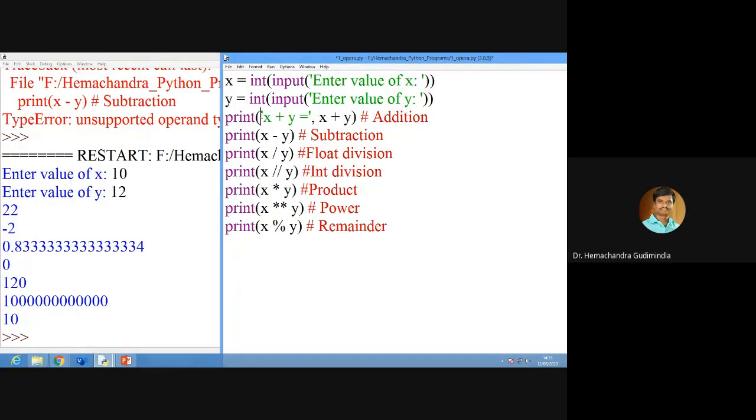That means whatever string we are giving, it will print. In the similar way, I will write this for every print command. Here x minus y is equals to, here x divided by y is equals to. I need to give a comma, otherwise again it will give an error.